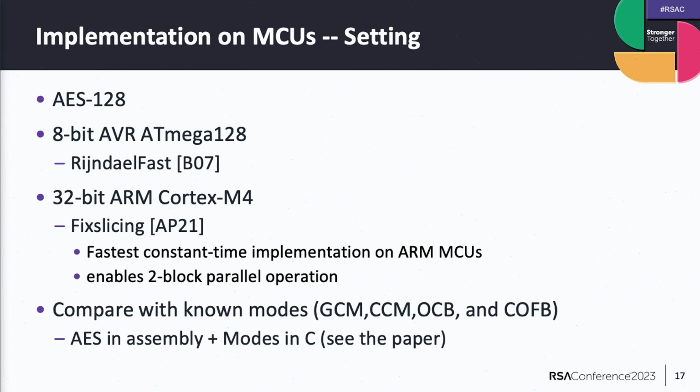For 8-bit AVR, we took an open source AES implementation, which is, I guess, still the fastest implementation on 8-bit AVR. And for 32-bit, we adopted a fixsliced implementation, which is a modern implementation of bitslice implementation, and achieves the fastest constant time implementation on most microcontrollers. A unique feature of it is that it enables a 2-block parallel operation. And we implement Manx on these platforms and compare with other block cipher modes of operation.